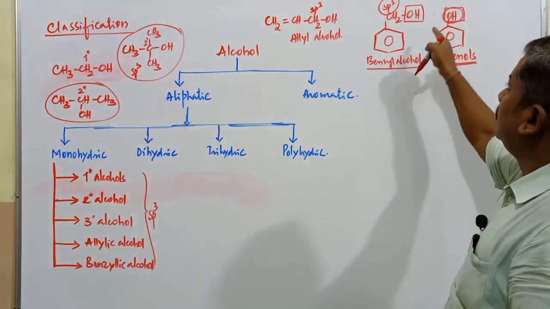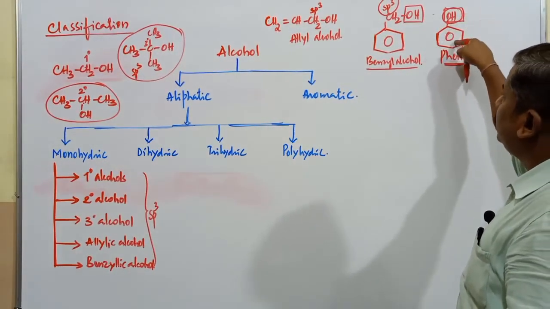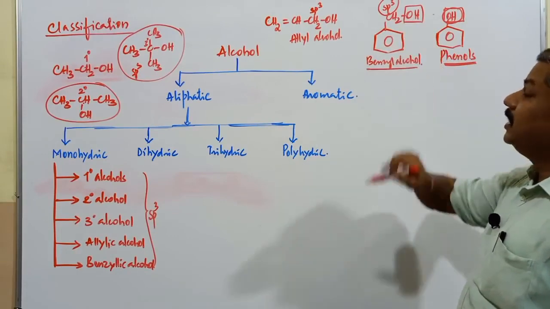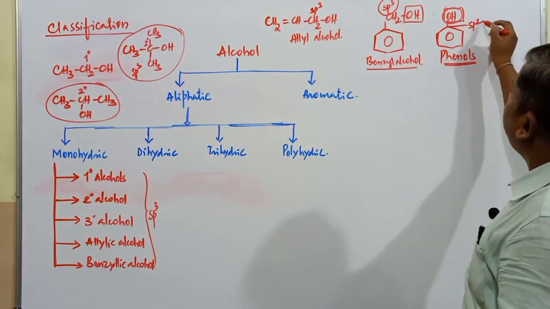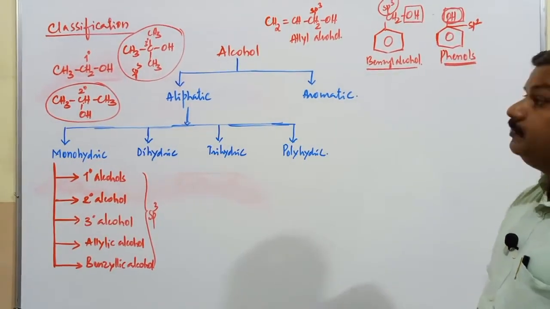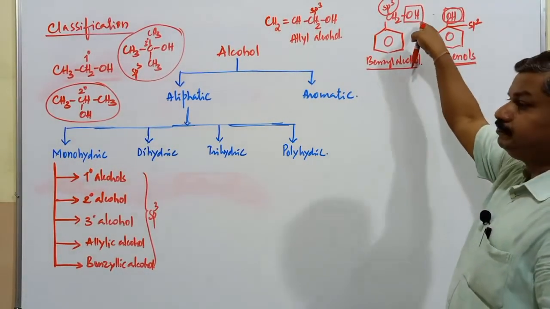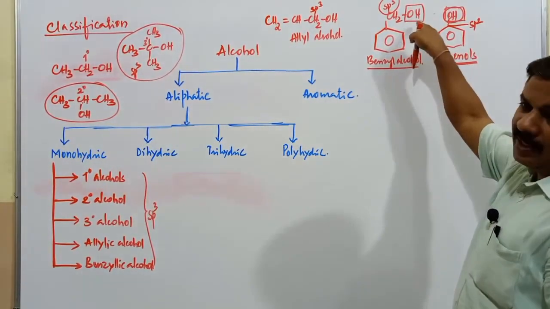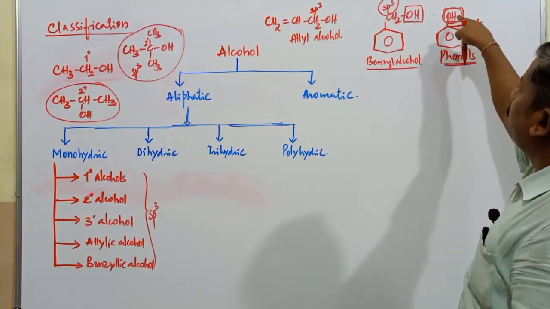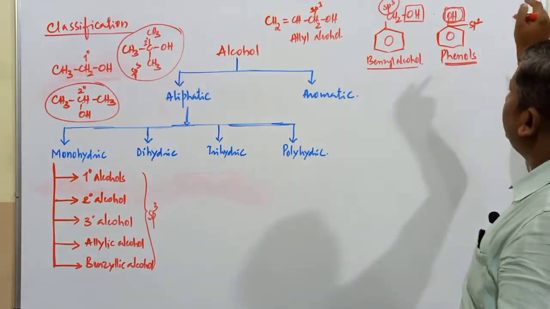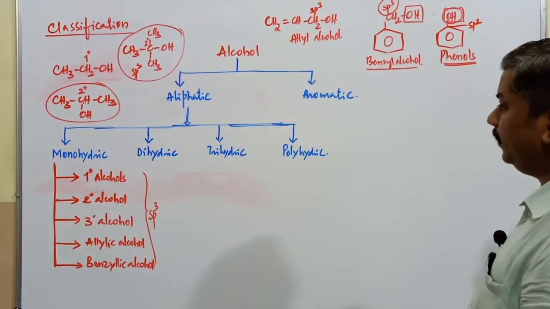But the difference is that here OH is directly attached to the benzene nucleus, and here it is indirectly attached. Here the carbon atom is sp2 hybridized. Here the carbon atom is sp3 hybridized. Wherever the OH group is attached to an sp3 hybridized carbon atom, it forms an alcohol. If the OH group is attached to an sp2 hybridized carbon atom, it forms the respective phenolic compound.